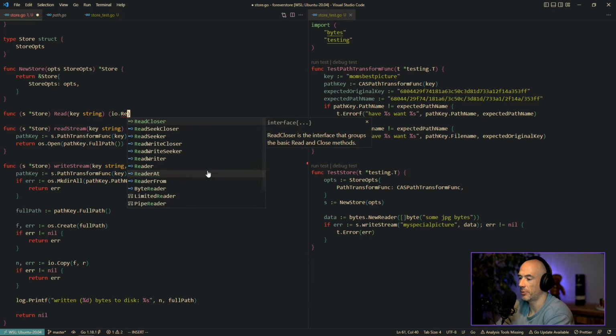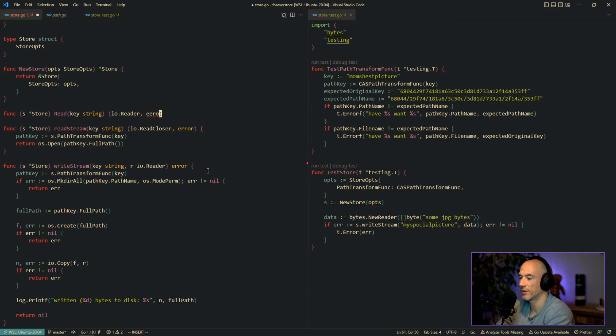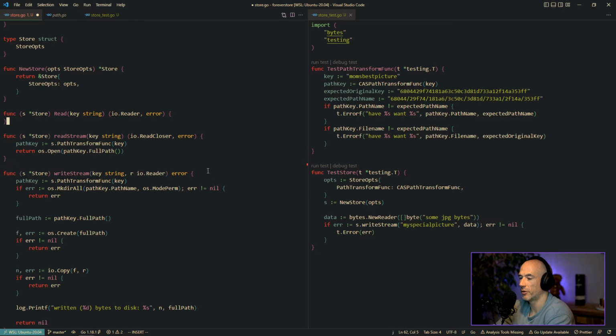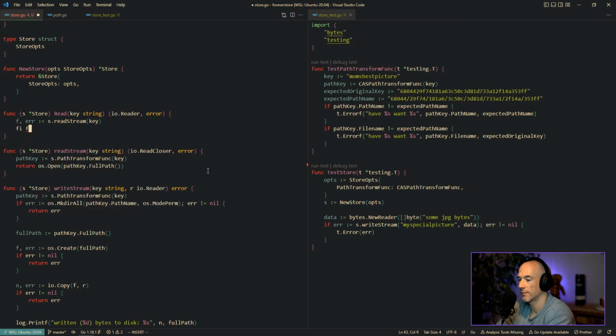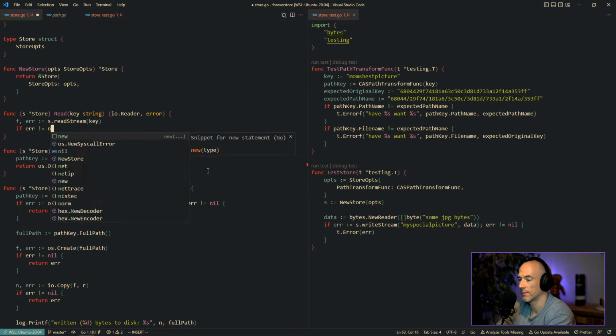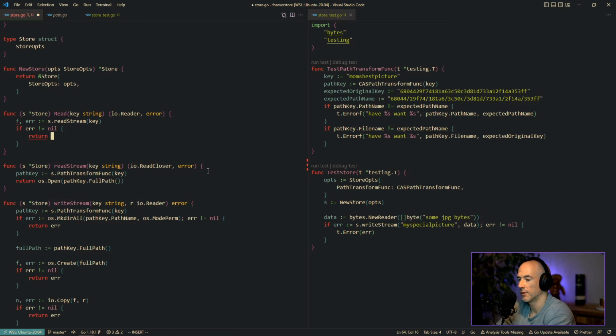Not quite sure, guys, what we need to do here. There are a lot of options, to be honest. So we could say, for example, we read stream this string, this key. Return null null.